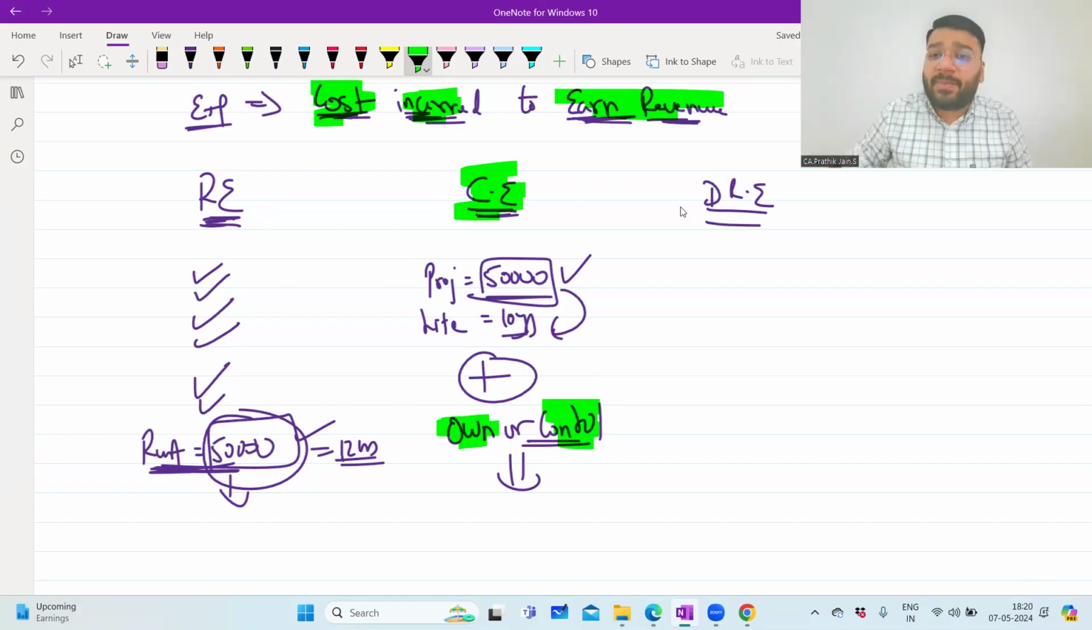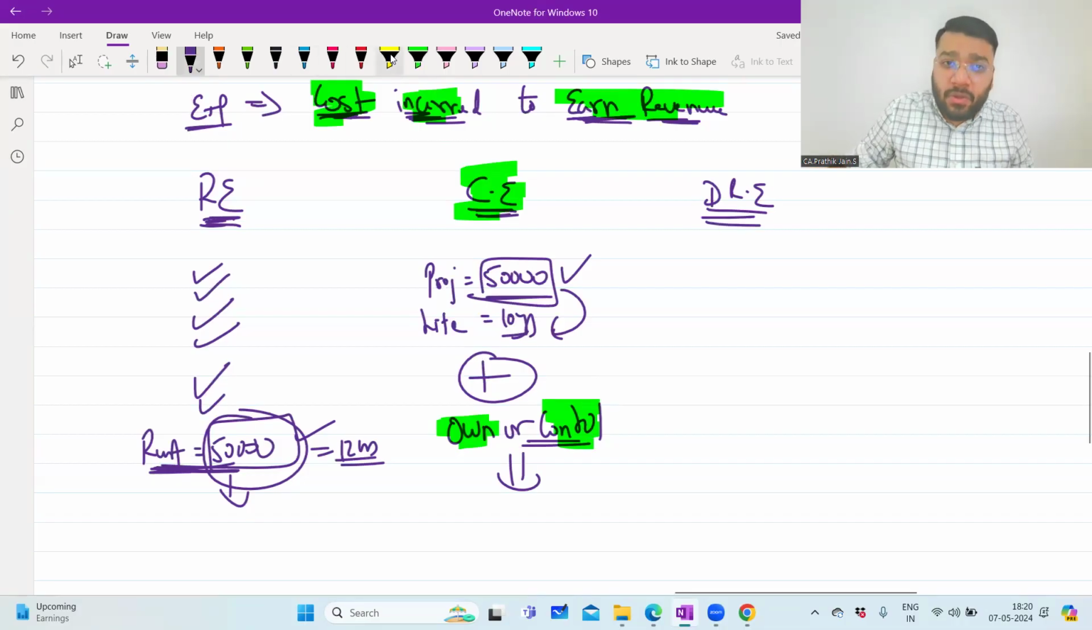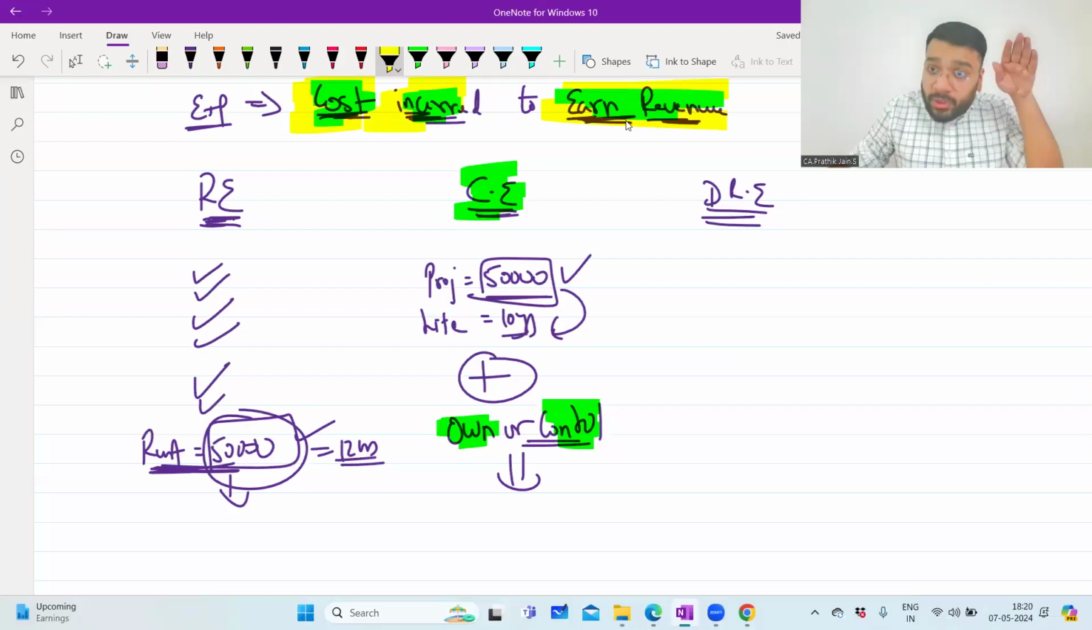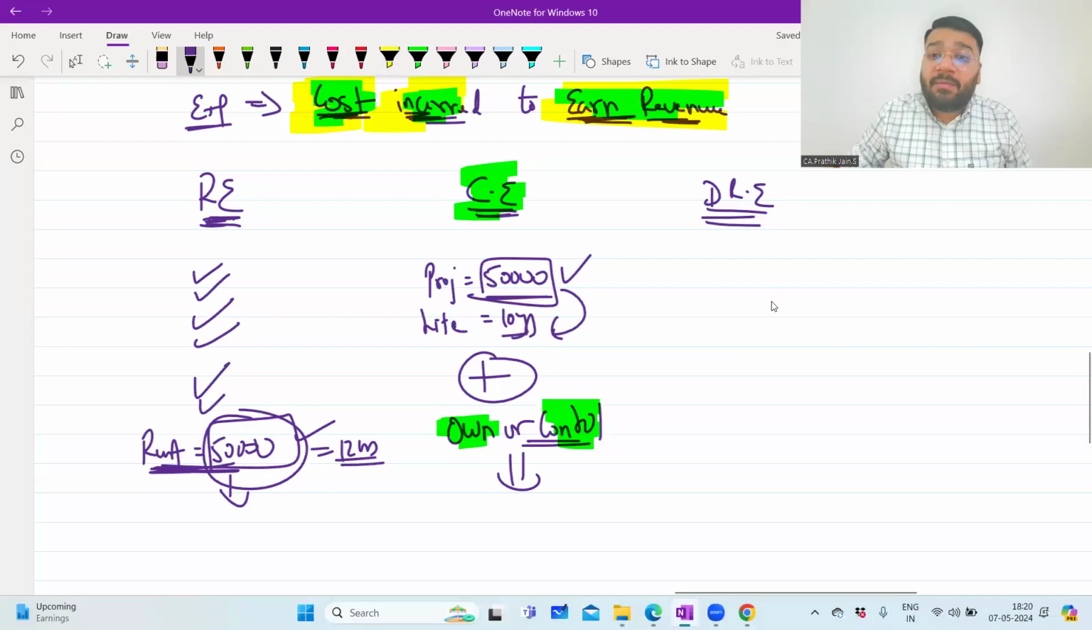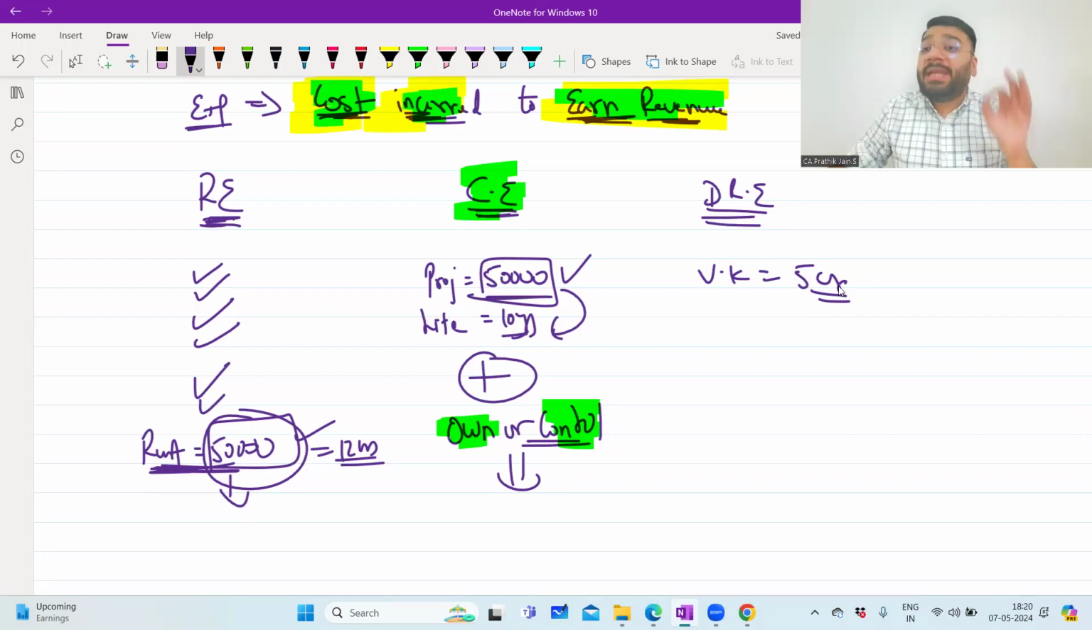Now, what is deferred revenue expenditure? Deferred revenue expenditure is also cost incurred to earn revenue, not only of the current year but of future years also. For example, I am paying Virat Kohli 5 crore rupees for doing an advertisement. And Virat Kohli says that, okay, you can use this video for 5 years. So I'm getting benefit for more than one financial year.